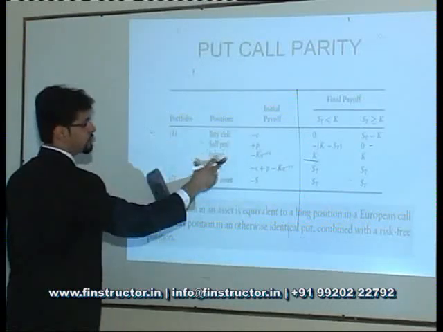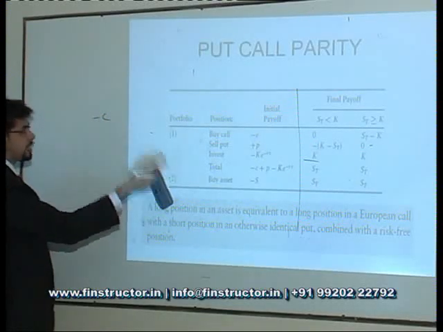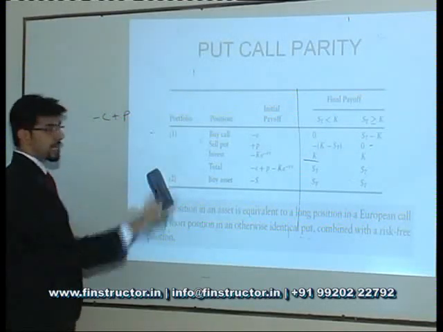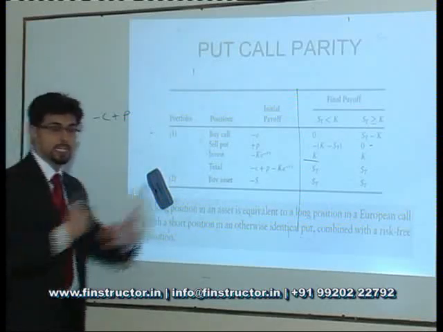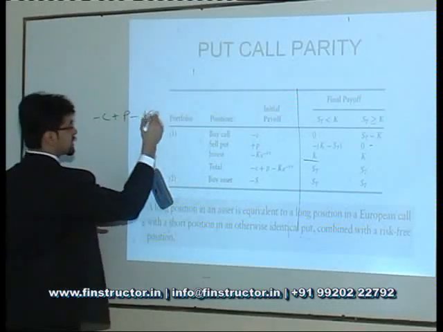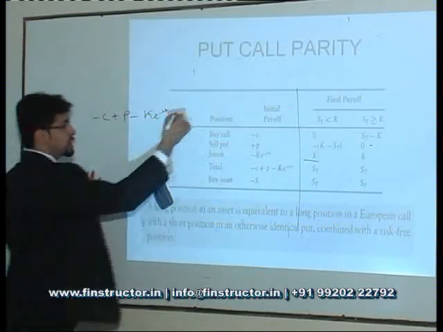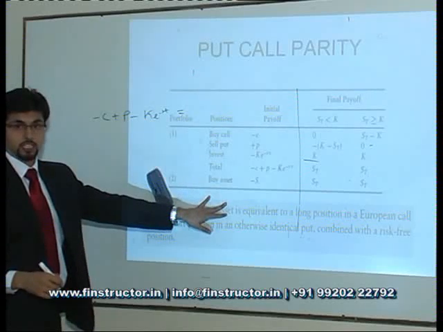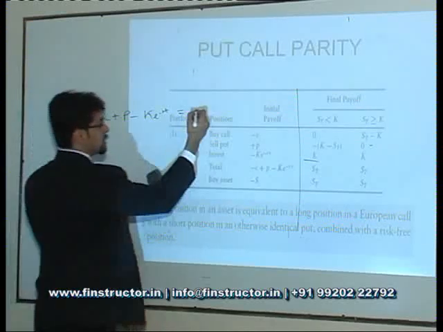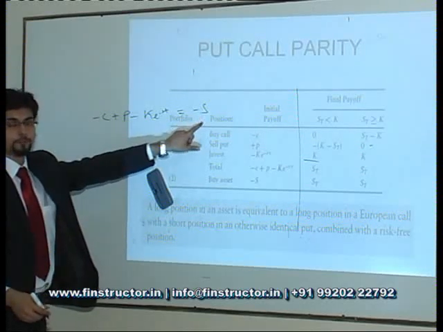What is the price that I need to pay for the first portfolio? I need to buy a call option, so I'll have to pay the premium of C. I'm selling a put option, so I will receive the premium of P. I am investing at the risk-free rate. An investment is a cash outflow because I'm giving the bank the money. A borrowing would be a cash inflow. So I'm investing K e^(-RT) in a bank. This is the cost of my first portfolio. It has to be equal to the cost of my second portfolio through no arbitrage. The cost of buying the stock at the current price is the spot price. So I'll have to pay S rupees to purchase that stock.